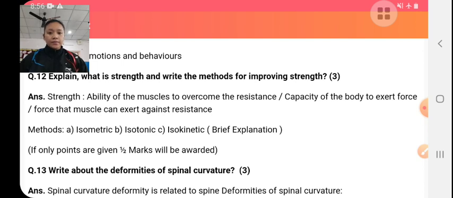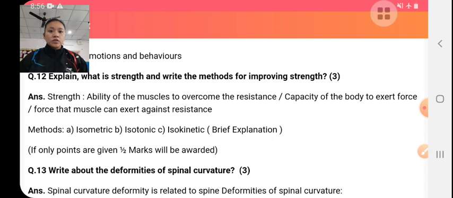Iso means same and metric means length. So in isometric exercise, the length of the muscle remains the same during the workout.